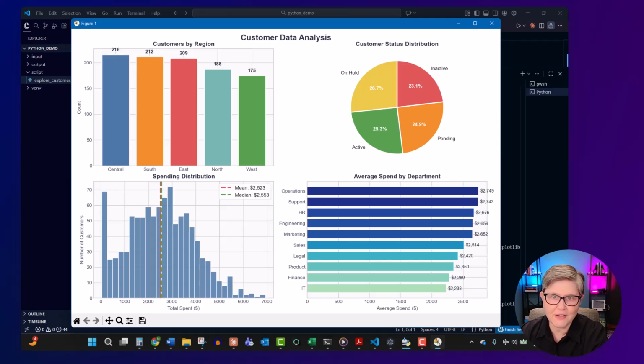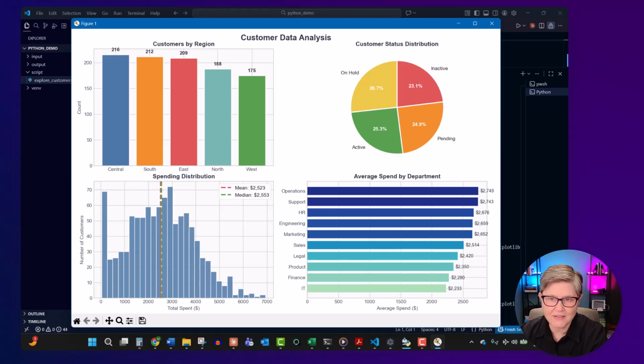Now you're looking at the professional charts generated automatically. Top left, customers by region. You can instantly see the markets that are the strongest. Top right, status distribution. Bottom left, spending distribution. Bottom right, average spend by department. Now you can tell at a glance which departments spend the most and which spend the least.